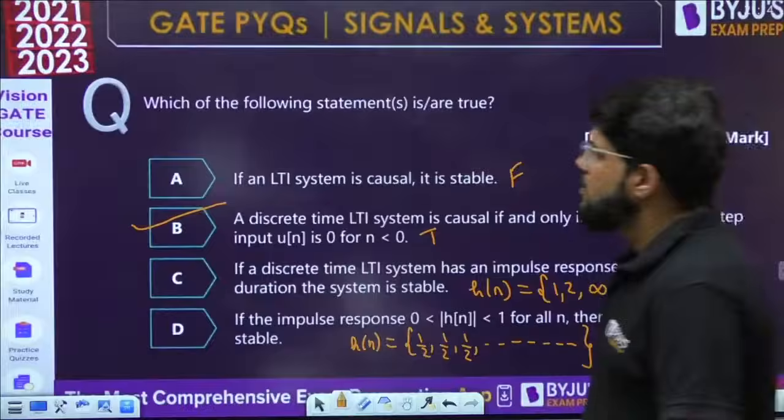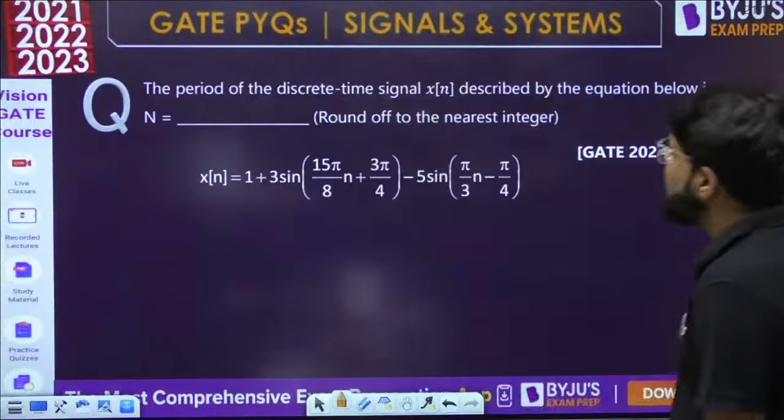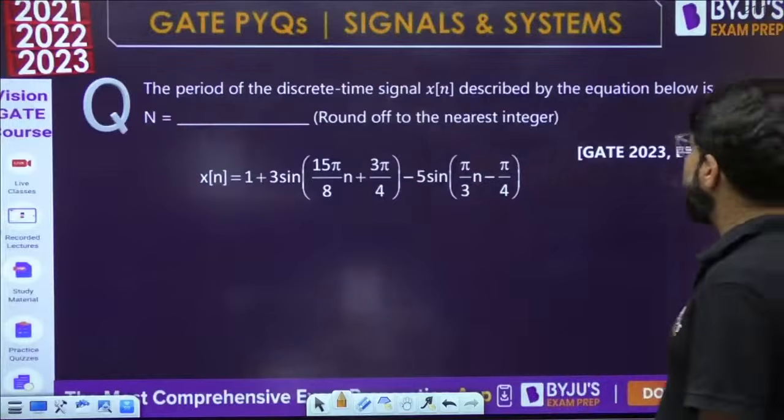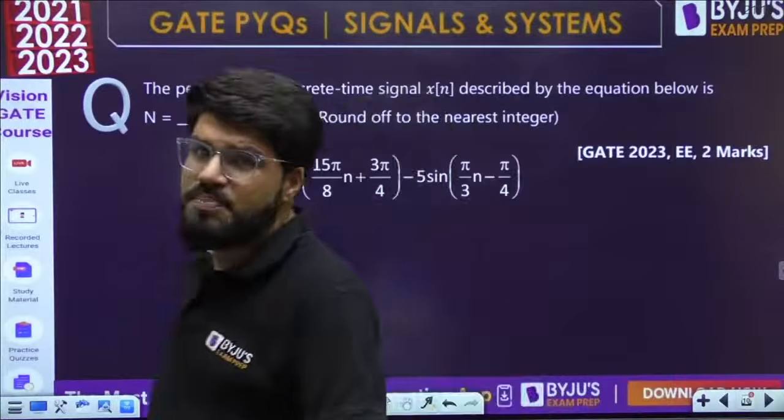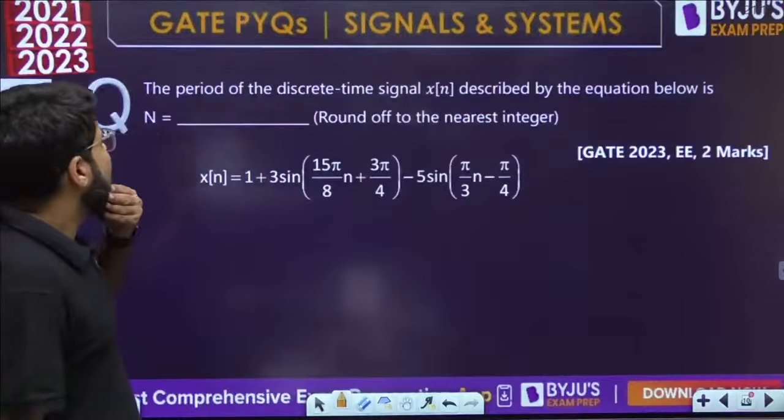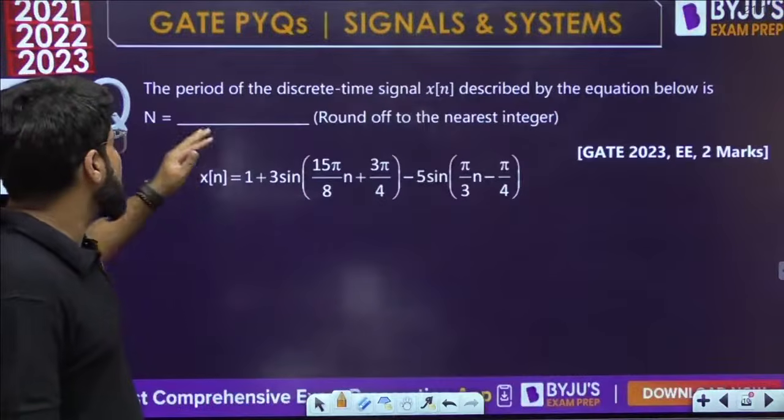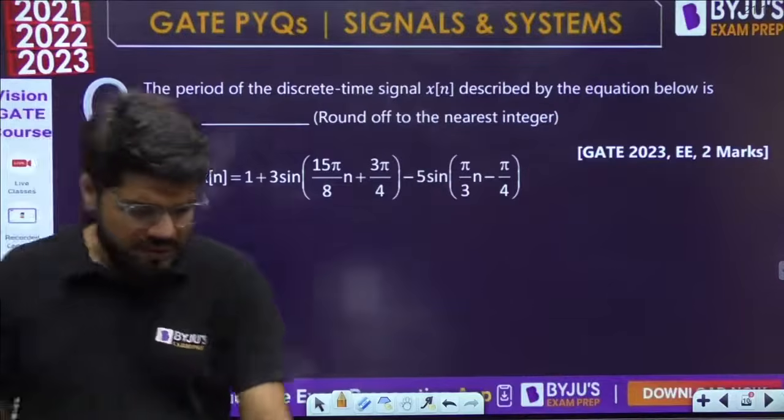Next question. The period of the discrete time signal, GATE 2023 EE, a 2 marks question. It is actually simple for 2 marks level. The period of the discrete time signal described by the equation below is. Tell me quickly.